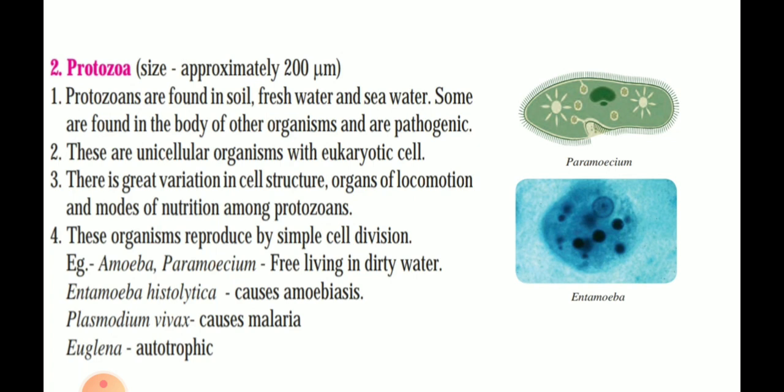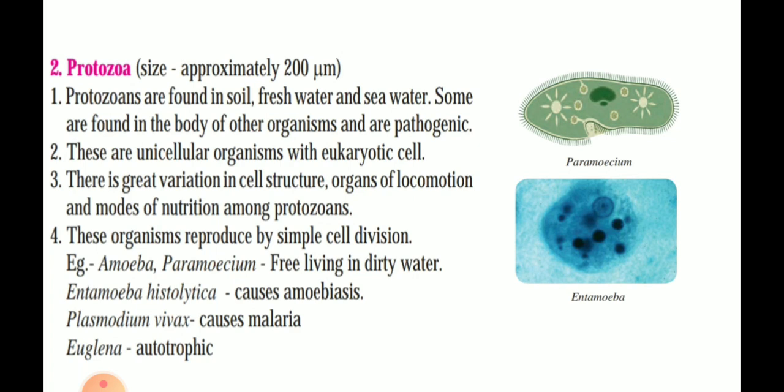For example, amoeba and paramecium are free living in dirty water. Entamoeba histolytica causes amoebiasis. If it enters your body through dirty food, water, or any contamination, it can cause diarrhea and stomach disorders. It is called amoebiasis. Plasmodium vivax causes malaria.